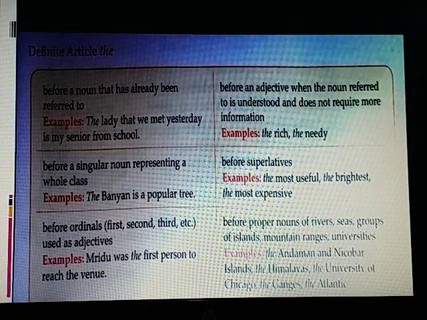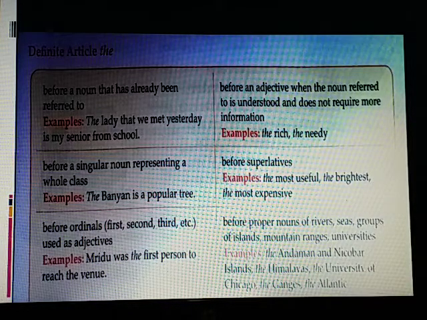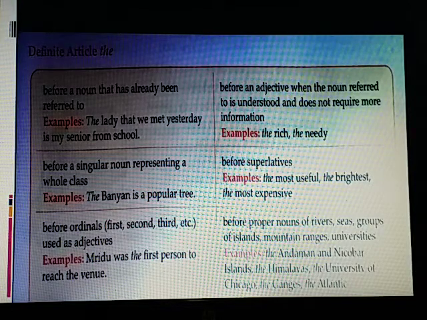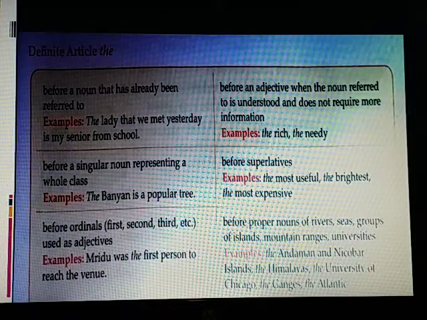Definite articles. There is only one definite article, namely the. We use it to refer to a particular noun. The is used when we refer to some particular person, place, or thing. For example, Syam put the book in the bag. Here, book is a particular thing and bag is a particular thing. When a singular noun is used to denote or represent a whole class, for example, the lion is a noble beast.